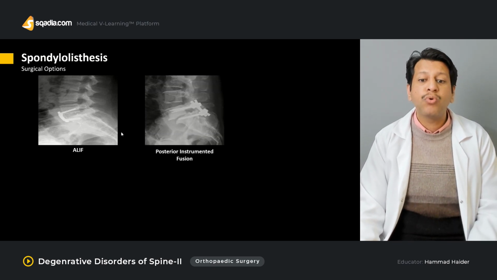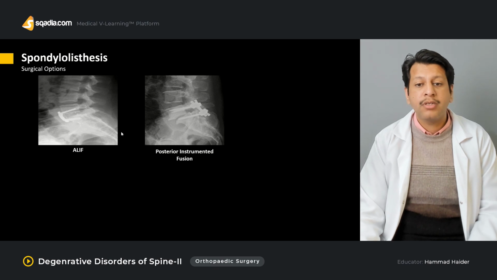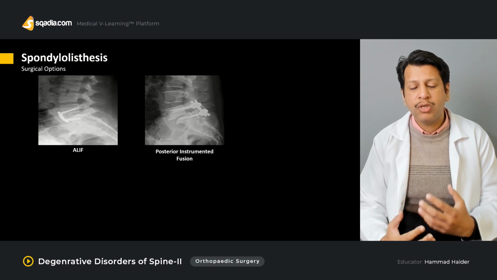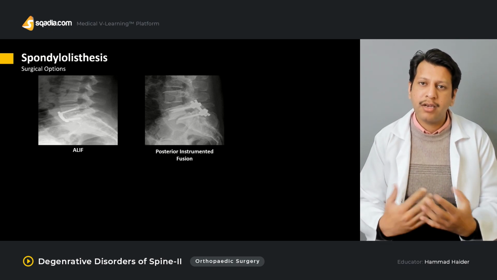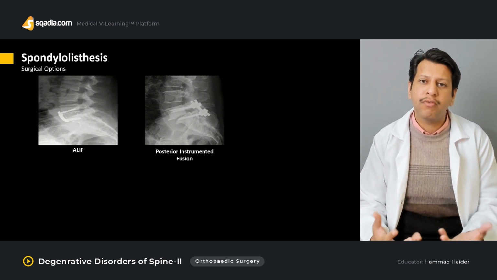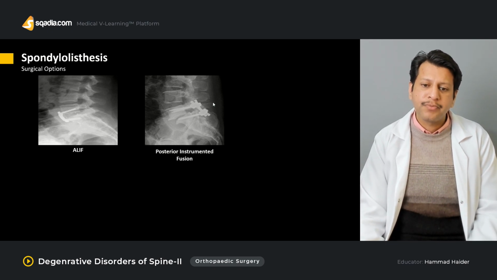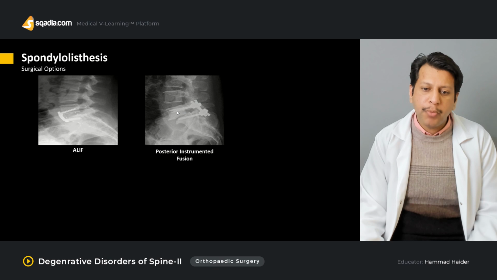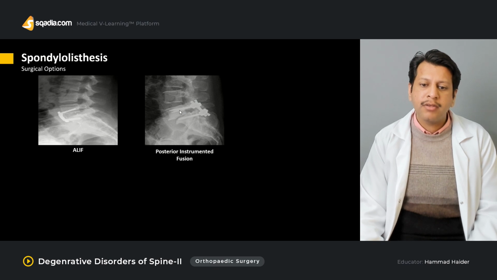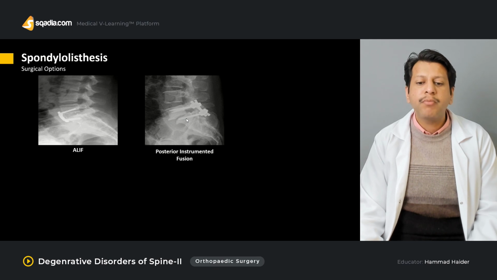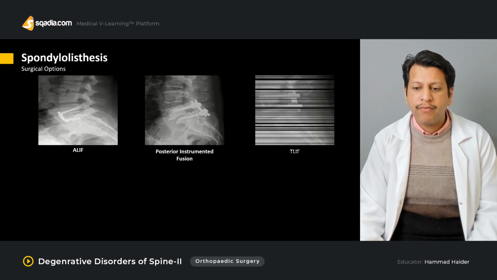Then the more commonly done one is posterior instrumented fusion, in which there are two options. One is you can go for posterior decompression and instrumented fusion, or you can simply go in for in situ instrumented fusion. If you can appreciate it over here, they've gone with some form of instrumented fusion, in which there is already a slip there, but they have fixed it so that it does not progress further. That is a form of posterior instrumented fusion.